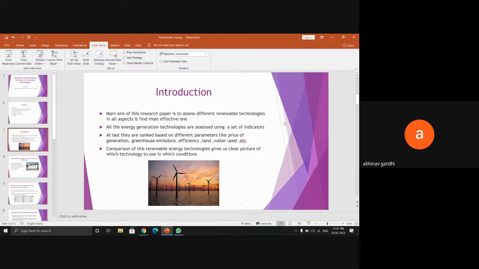So we are going to analyze them one by one, using different parameters like price for generation, greenhouse gas emissions, efficiency, land and water use, etc. Comparison of these renewable energy technologies can give us a clear picture of which technology to use in different conditions.